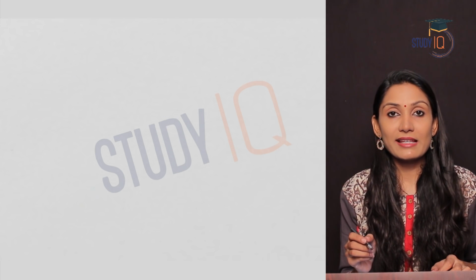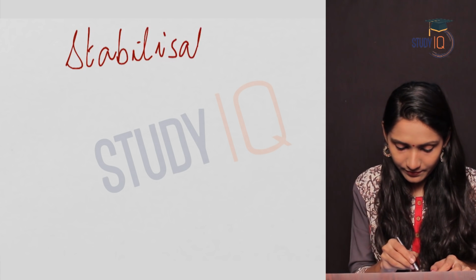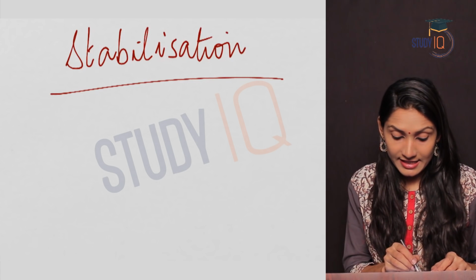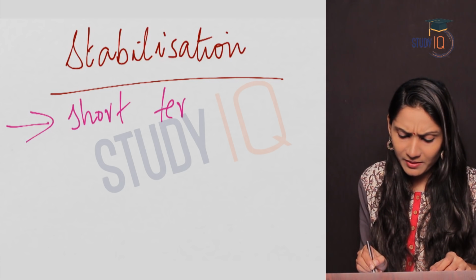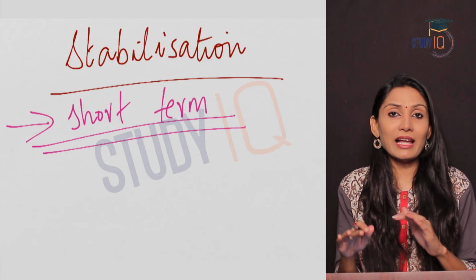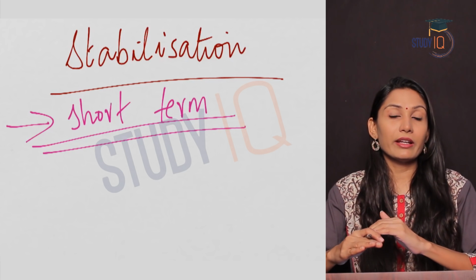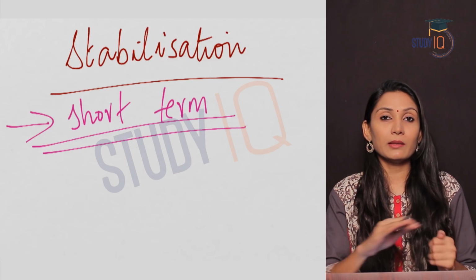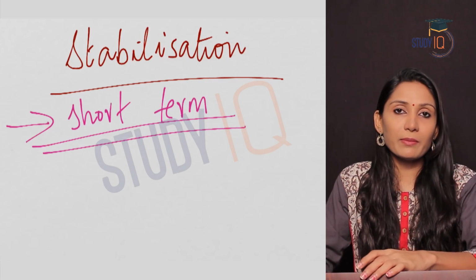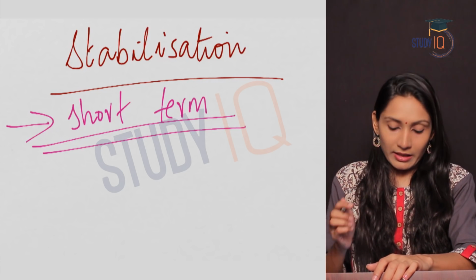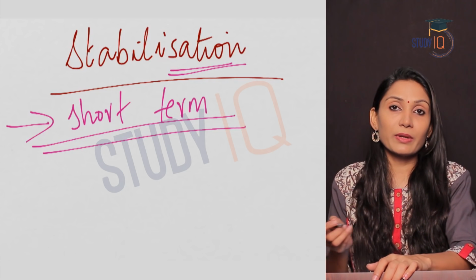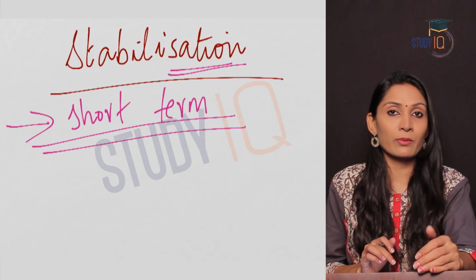Now let us see stabilization policies. You must understand here that stabilization policies are short-term policies. What does the term stabilization mean? Stabilize, to correct, to rectify, to bring it back to the original position. So the aim of the stabilization policies was to bring back the economy to normal. It was just to stabilize, to bring the economy back into the normal situation.